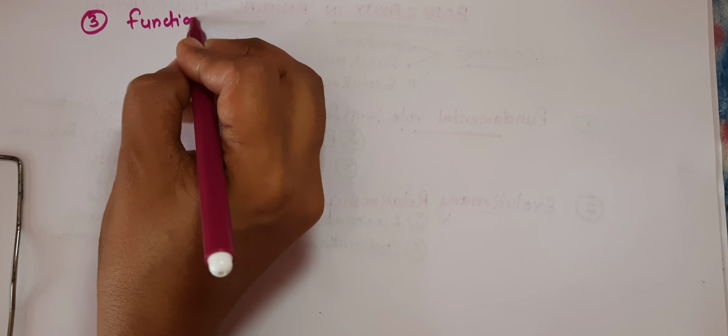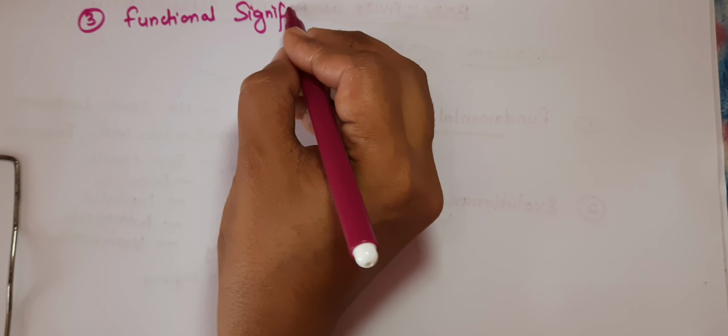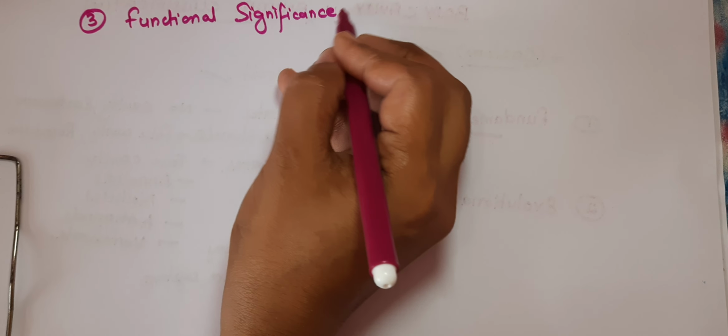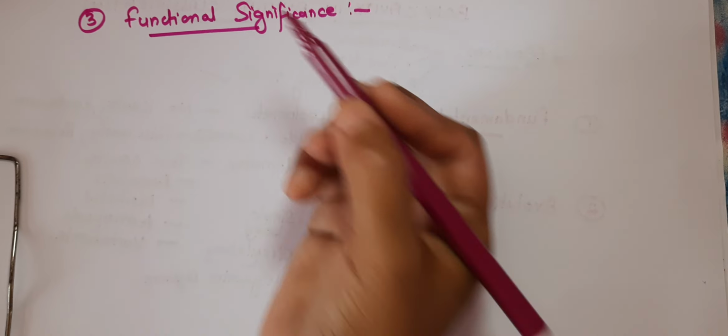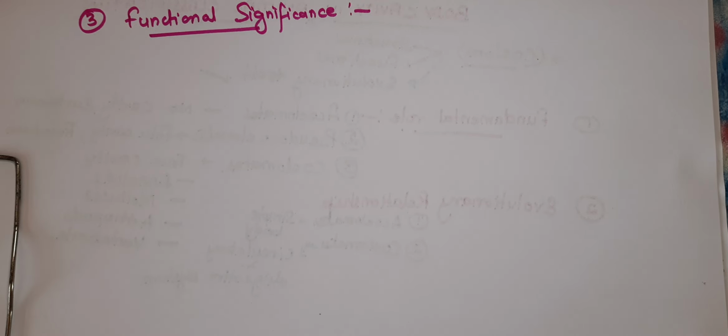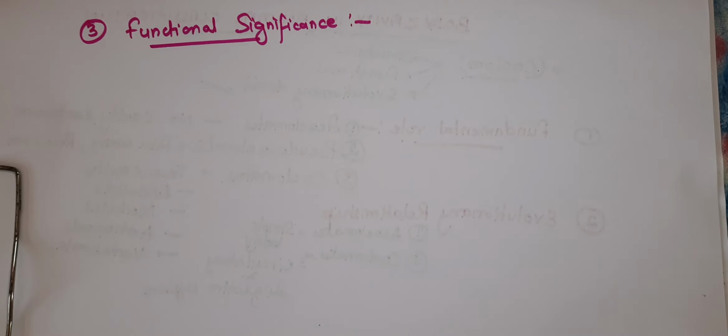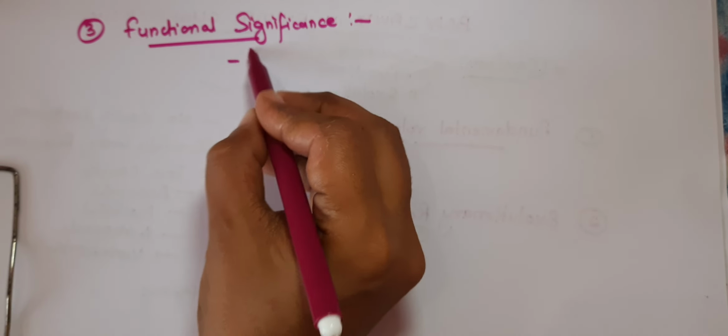The third is the functional significance. So students, the coelom plays a key role in the physiology of animals also, which influences the classification. It serves as a space for organ development.